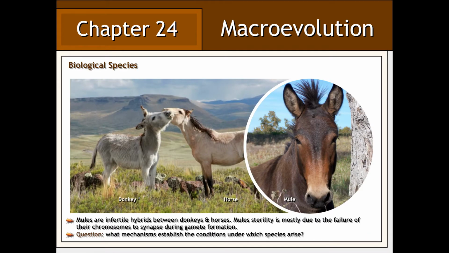To illustrate this point, we can examine the mating between a donkey and a horse. While these individuals are physically capable of interbreeding, the resulting hybrid offspring, a mule, is sterile, mostly due to the failure of its chromosomes to successfully synapse during gamete formation. Therefore, we can consider donkeys and horses separate and distinct species.